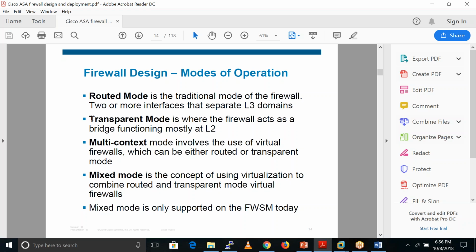After that we have a multi-context mode. Multi-context means we have one physical box and we divide this physical box into multiple logical boxes. We have labs on that, and at that time you will get a better idea. Or we have one mixed mode. Generally, nobody uses this mixed mode. I haven't seen any deployment even with this mixed mode.